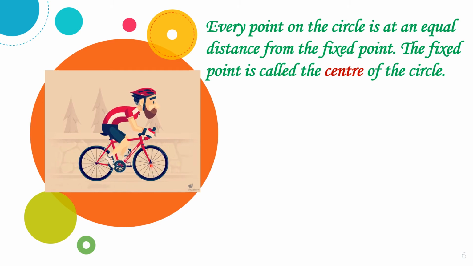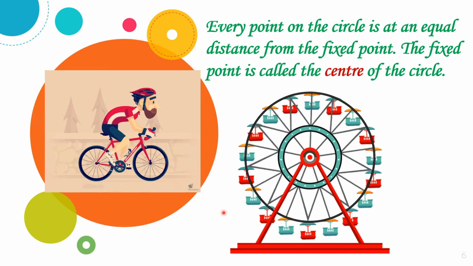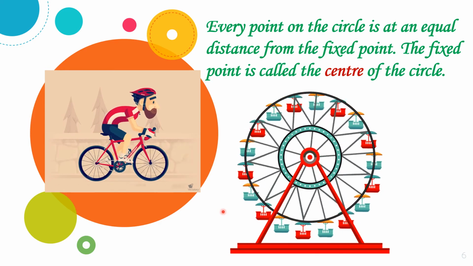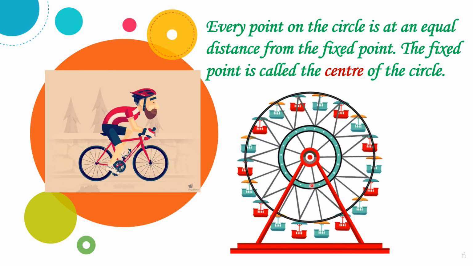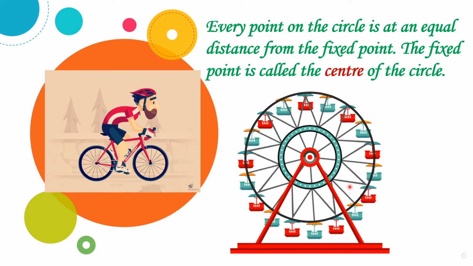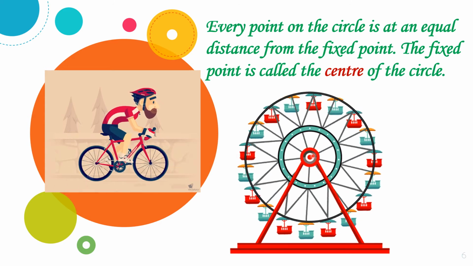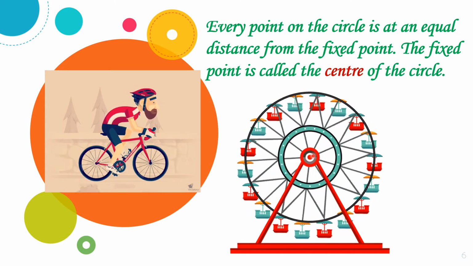And this one fixed point of the wheel is known as the center of the circle. Okay? Let's take one more interesting example. Yes, the giant wheel. You all love to sit in a giant wheel? Here also you can see the wheel is moving and all the spokes are attached to the fixed point. And this fixed point will be known as the center of this giant wheel.